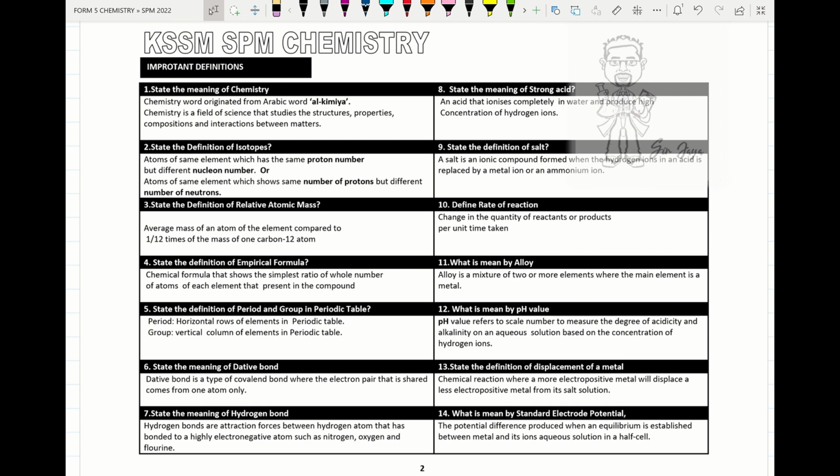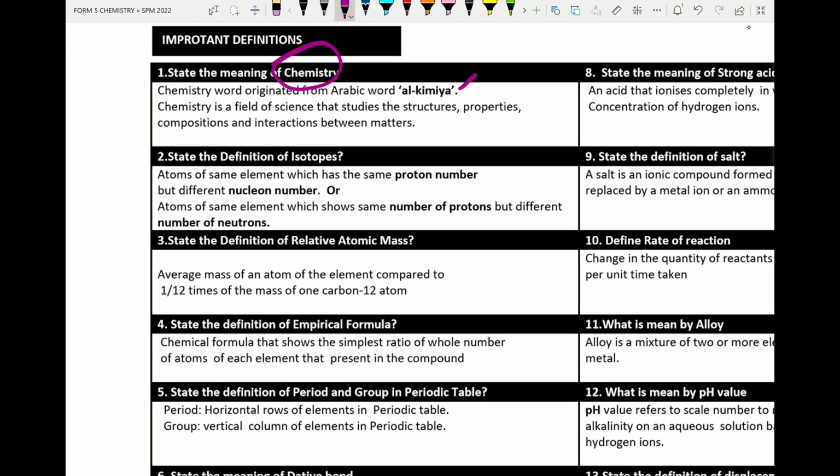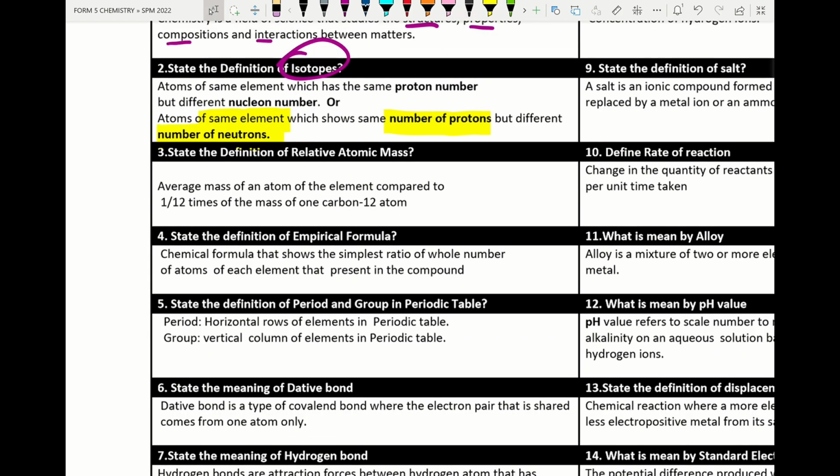So we go for the important definitions. This year, the important definition that students must remember is what is meant by chemistry. Chemistry, the word originating from the Arabic word alchemia, is a field of science that focuses on the structure, properties, composition, and interaction between matter. State the definition of isotope, which is very important. Isotopes are atoms of the same element which have the same number of protons but different numbers of neutrons. Isotopes show the same chemical properties but different physical properties.